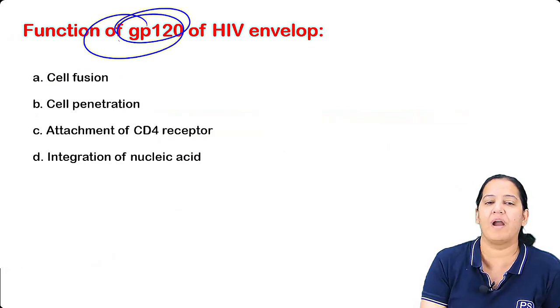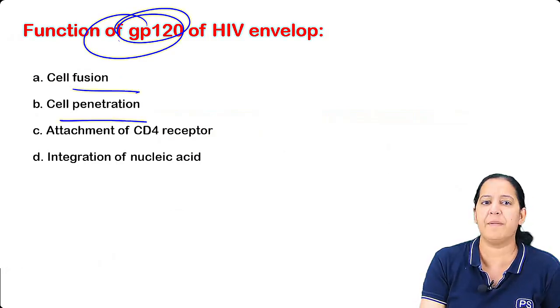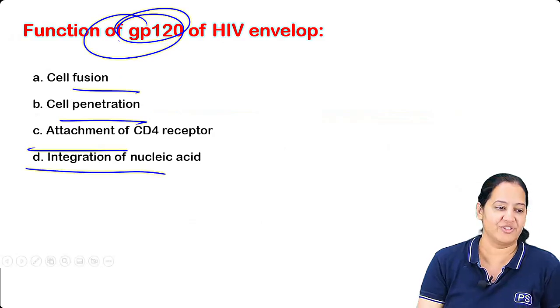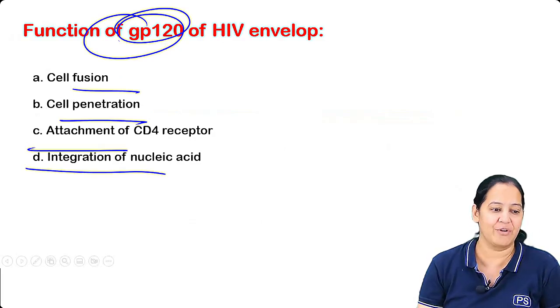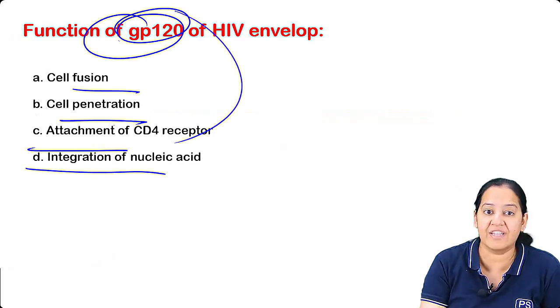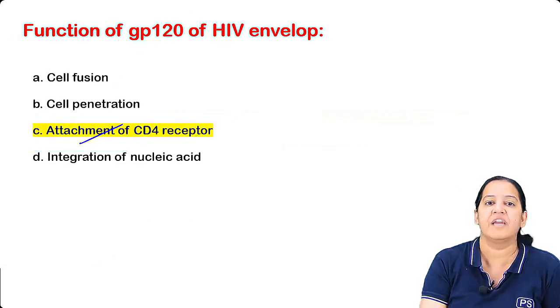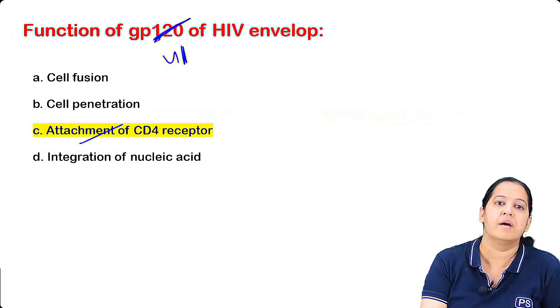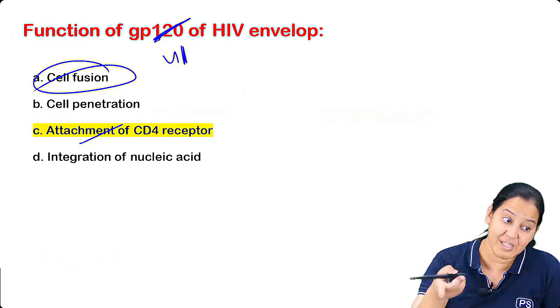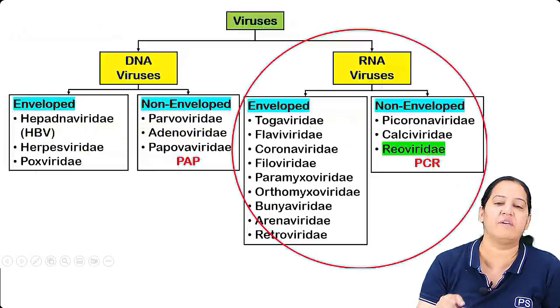GP120 is required for what? Fusion, penetration, attachment, integration? So GP120 is for attachment, right? If I change the question to GP41, the answer will be fusion. So 120 is for attachment and 41 is for fusion.